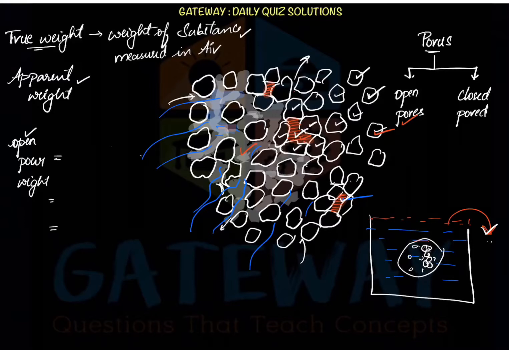It is the weight in water when it is completely filled, saturated with water, nothing but it completely absorbed water. It fills the open pores with water, minus the weight when it is in air. That gives the open pore weight, which comes out to be 97 minus 95, that gives us 2 grams.